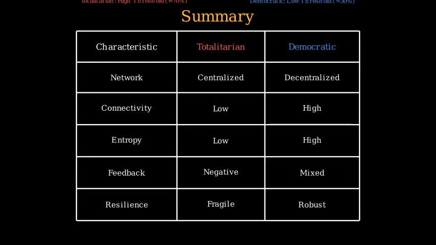Low entropy, with restricted possible actions for each agent. Strong negative feedback that suppresses deviation. And a surprising fragility to major shocks despite apparent stability. Democratic systems, on the other hand, feature high connectivity with multiple pathways for information and influence. High entropy, allowing for diverse possible actions and system states.